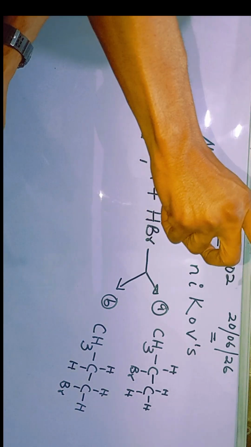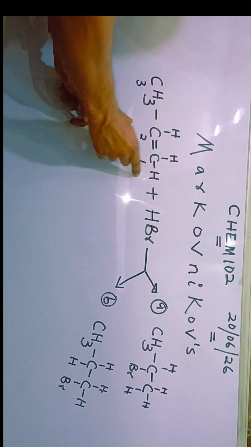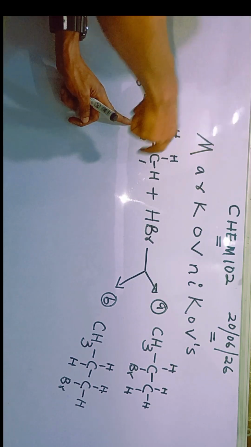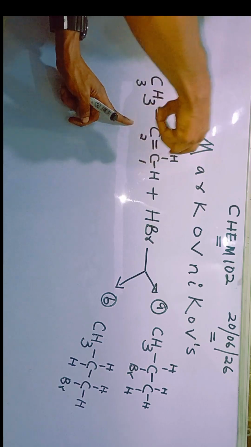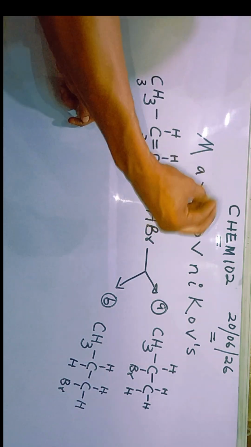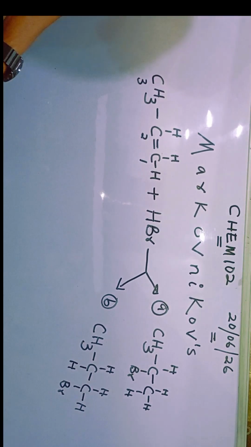Anyway, let's take it again. If a change in the position of the functional group does not affect the nomenclature of the structure, that means in the name of the structure, we don't use a number to indicate position. Do you know what that means?